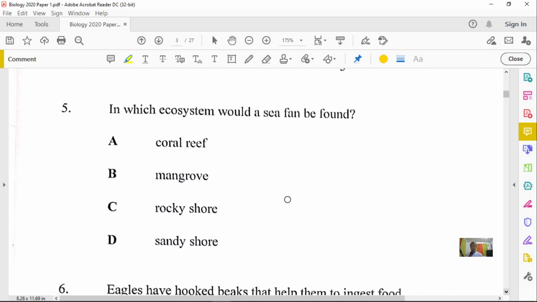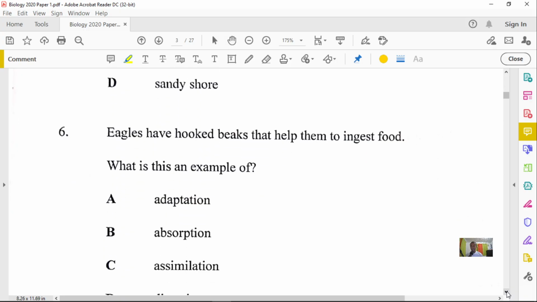Question number 5 states, in which ecosystem would a sea fan be found? I want to note that a sea fan is a type of coral. So without any doubt, we know this must be the coral reef. All right, let's now jump on to question number 6.